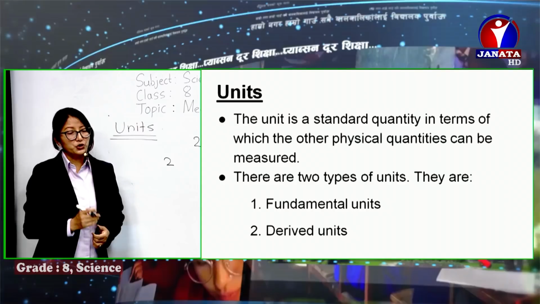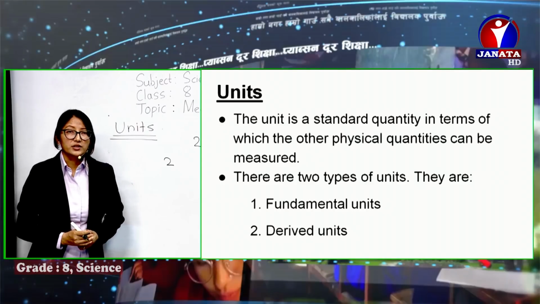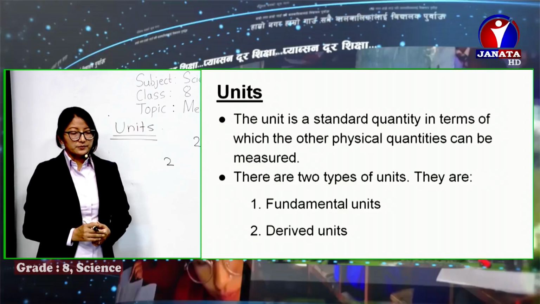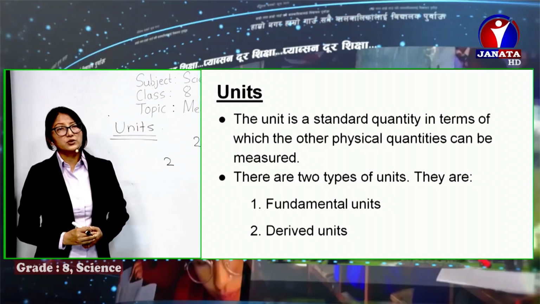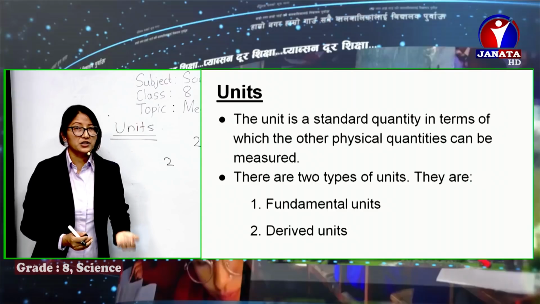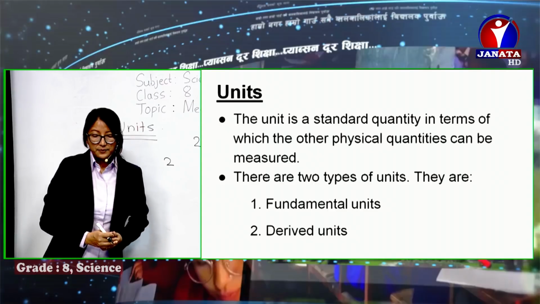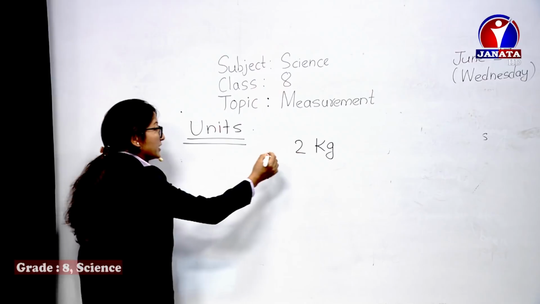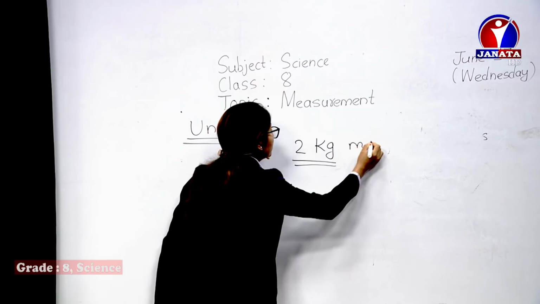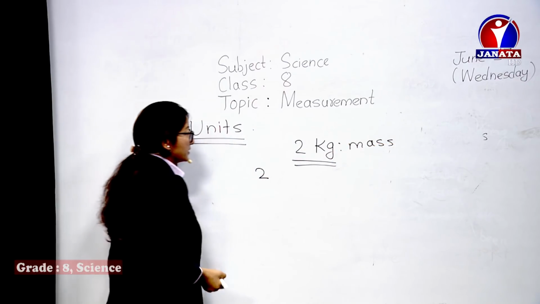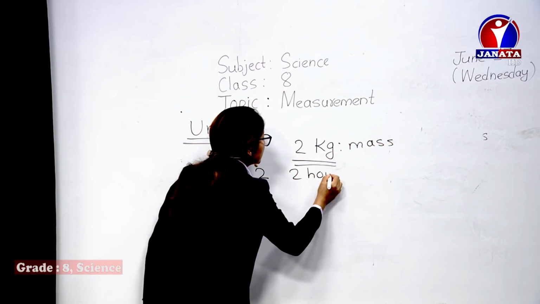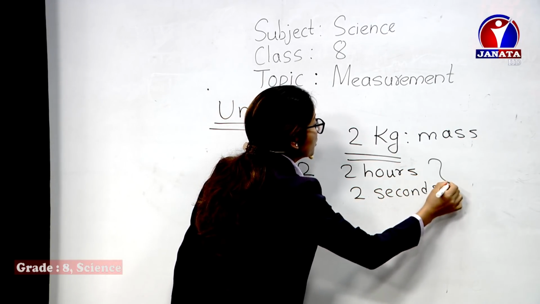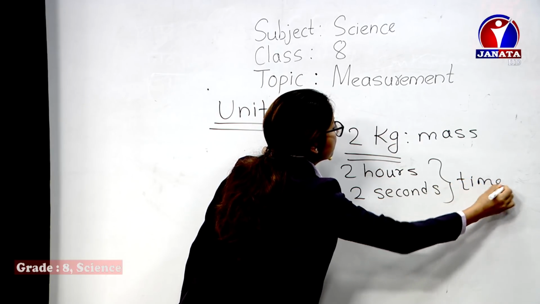In terms of units, all other physical quantities are measured. All these measurable physical quantities that we learned are represented or presented in terms of units. For example, if I say 2 kg, it is much clearer that I want to say mass. If I write 2 hours or 2 seconds, these both represent time.